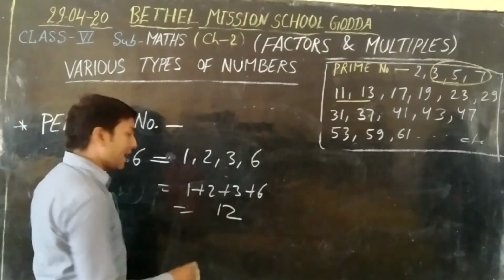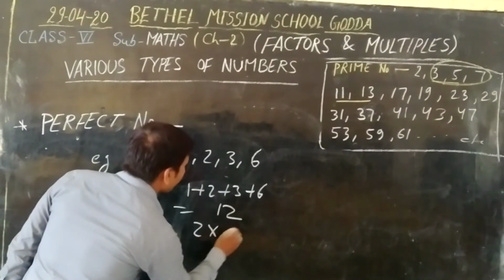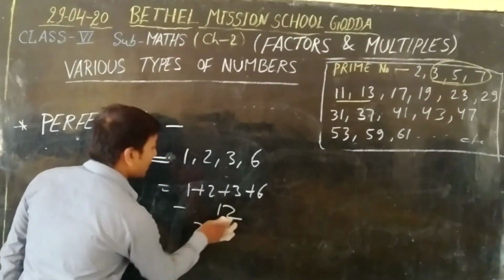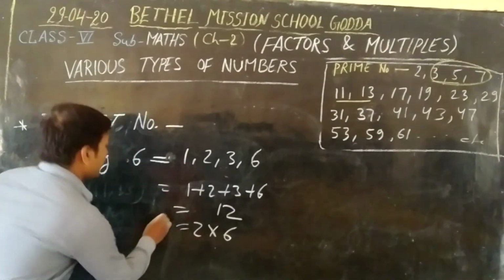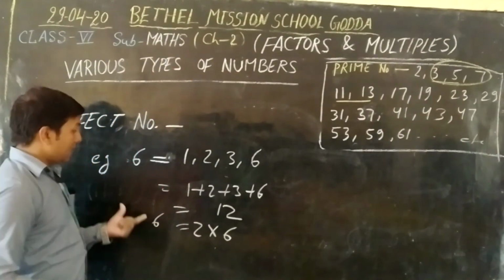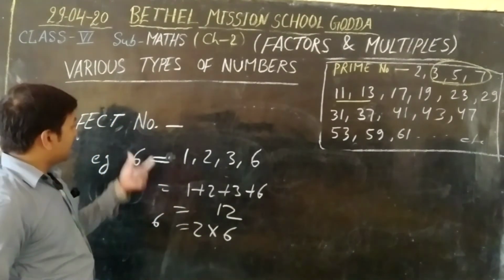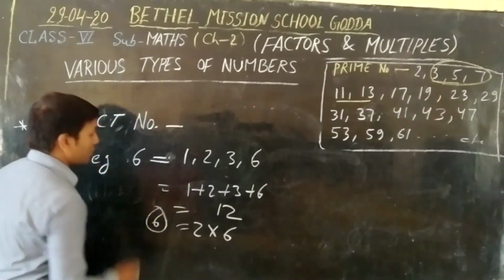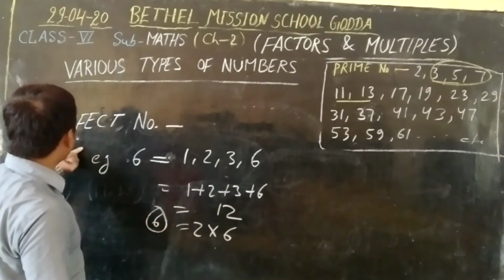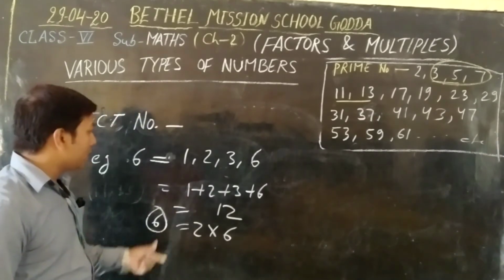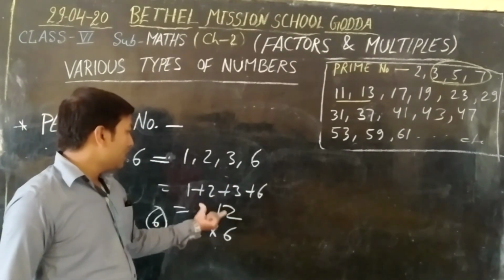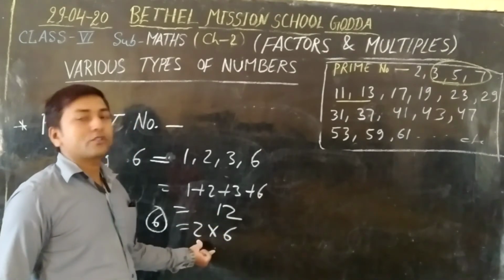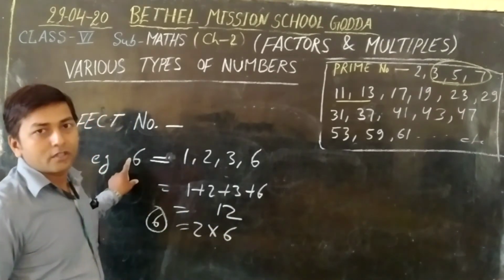And 12 we can write as 2 times 6. So 6 is called a perfect number because the sum of all the factors is 2 times the number. Okay.